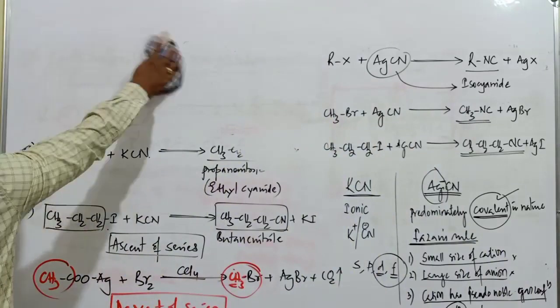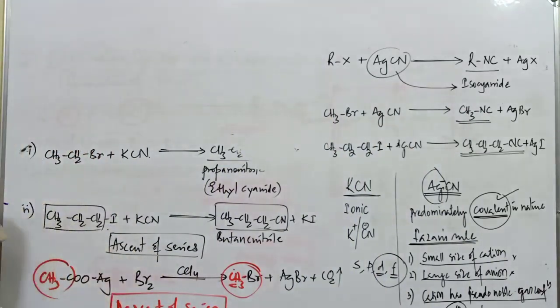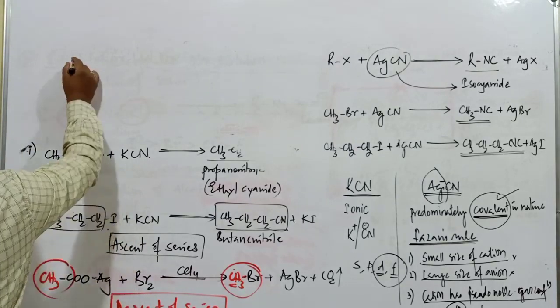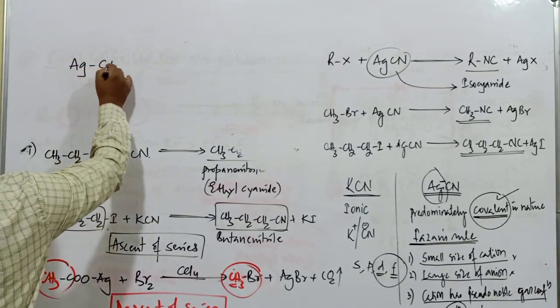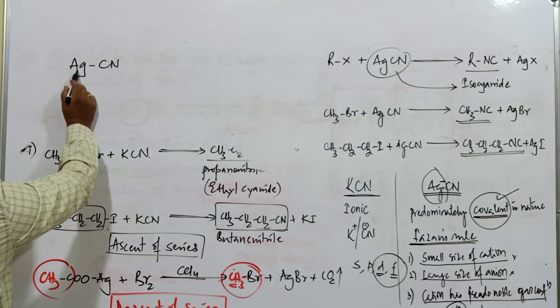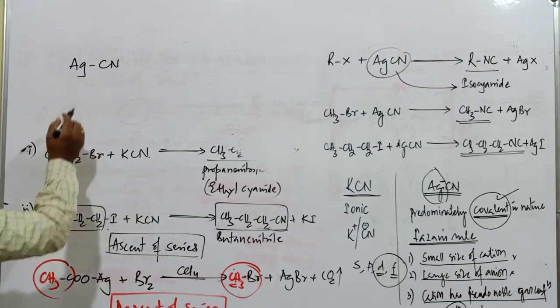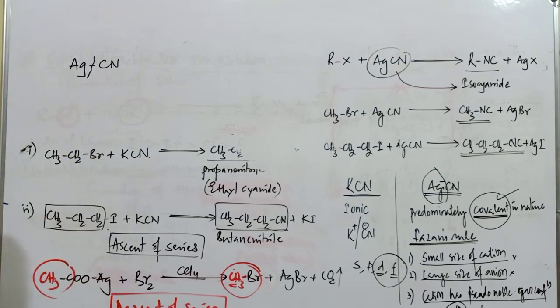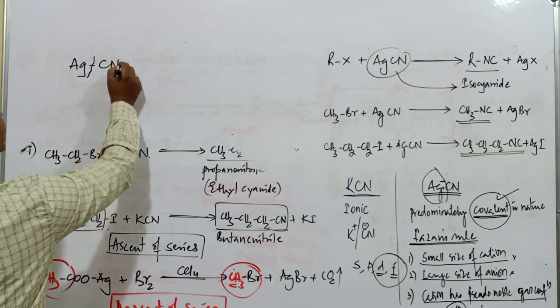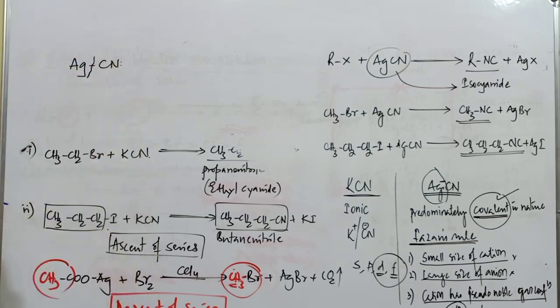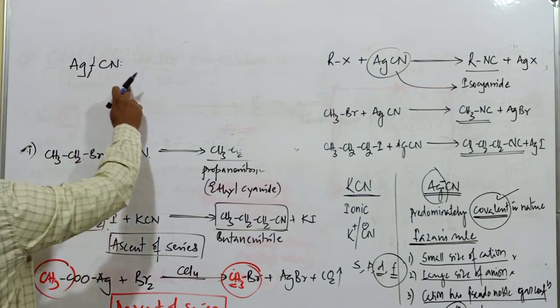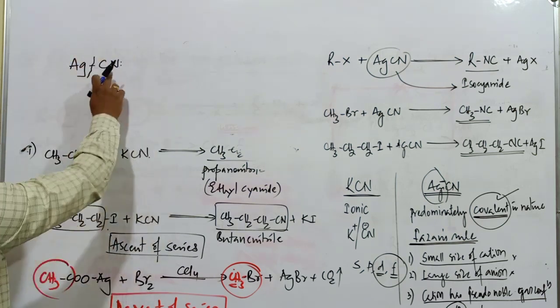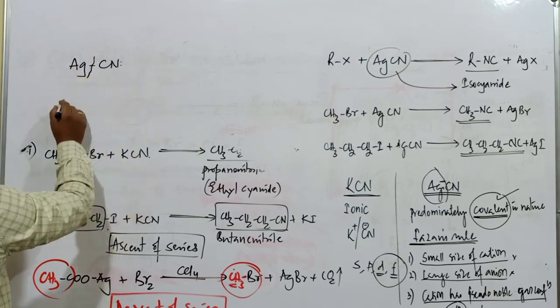Silver cyanide is a compound, AgCN. When the bonding between silver and carbon atom is covalent in nature, this compound does not ionize easily. Since it does not ionize easily, nitrogen is having a lone pair of electrons, and the bonding takes place through the nitrogen atom.